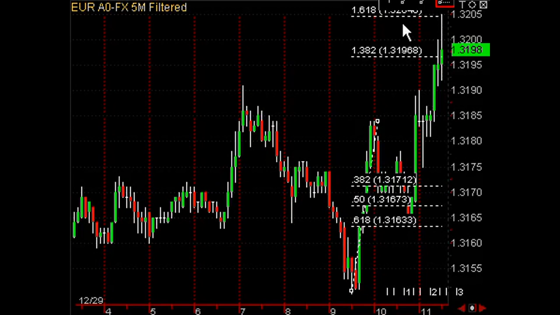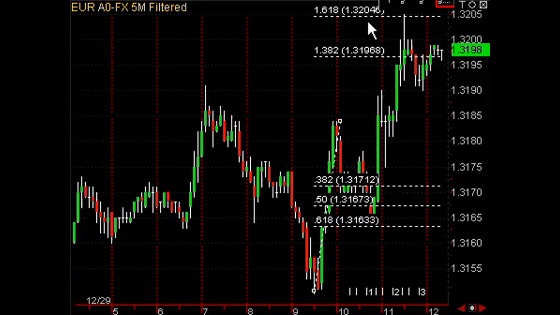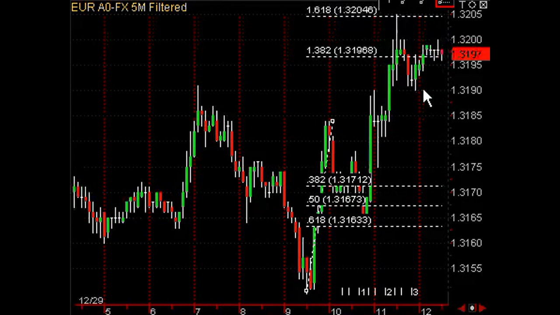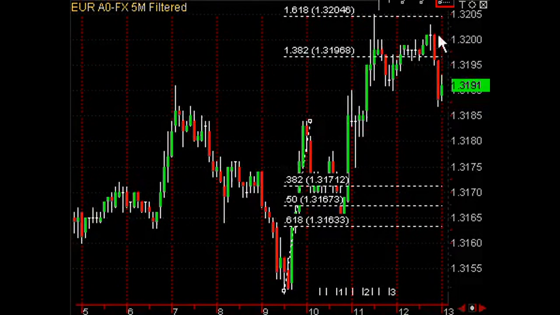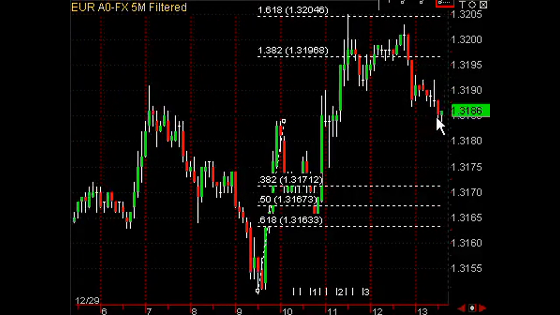If you're a counter trend trader, using the Fibonacci profit targets, using LeverageFX's properly set Fibonacci levels, is one of the lowest risk places. So you could get into your short right here at 1.3195 and scale in again up here at 1.3204, and you can see the market pulls back about 15 pips. Goes up and tries to test the high again, forms a double top, and then pulls back about 20 pips